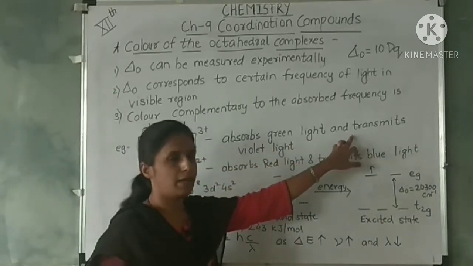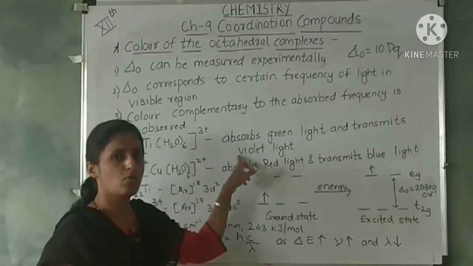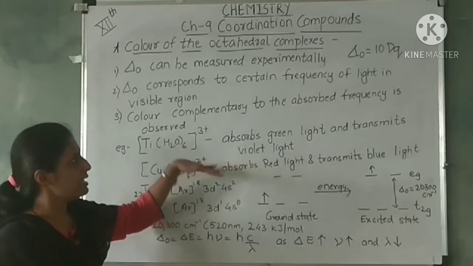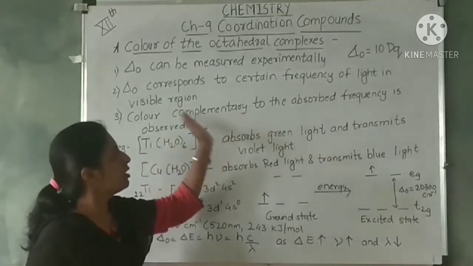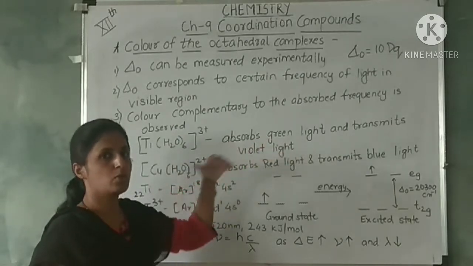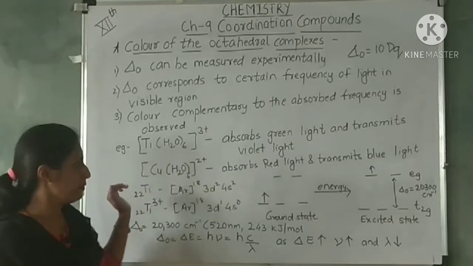But then what is the color of that complex? It appears to us as violet. Why is this? Because it absorbs the green light and emits the complementary violet light. So to our eyes, the complex appears as violet.